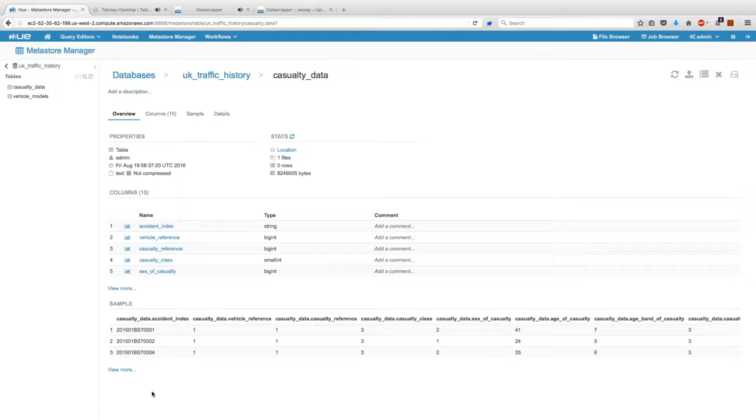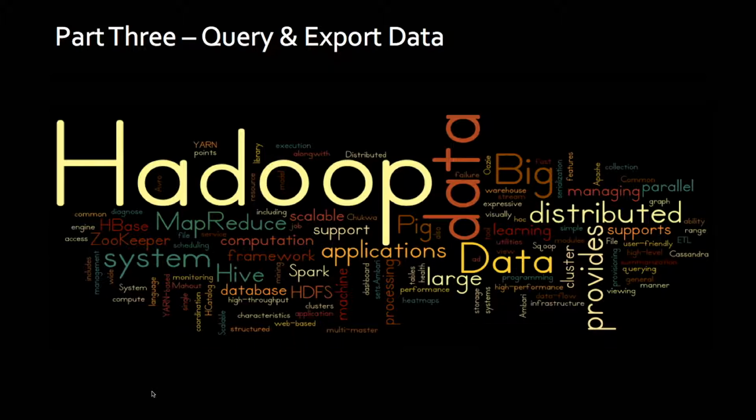We have now successfully imported our dataset into a table, into the UK traffic history database. Let's go to the next step. Now that we've entered the data into a database, let's query that data, get the results that we're looking for, and then export that so we can use it for data visualization later.